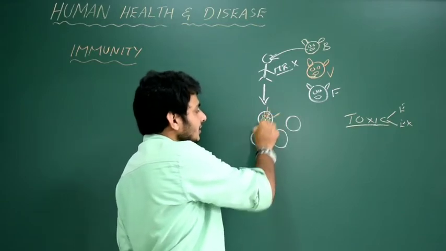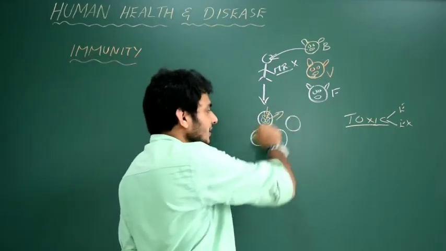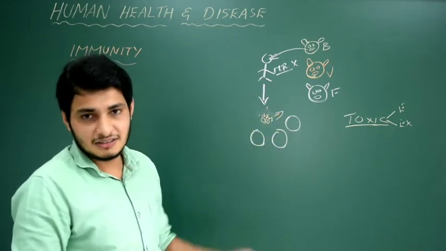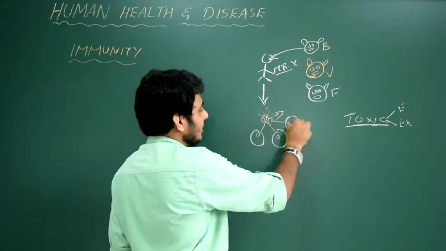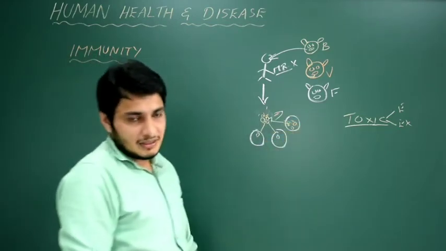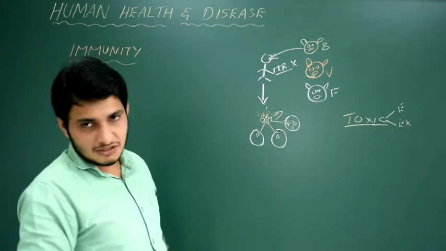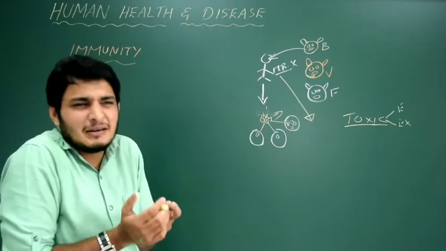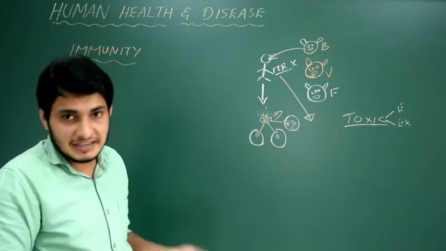So the number of bacteria increases. Earlier only one bacteria got entry into this cell, and the number is now increasing because of the multiplication. And now what's going to happen? There is no space for millions of bacteria within this cell, and the cell bursts to release the bacteria, and now each bacteria starts invading another or different cells. That's it, and the mechanism continues, and as a result millions of cells start to die. So when the cells start to die, what's going to happen to Mr. X? He will suffer from symptoms, like being uneasy or tired, maybe headache, fever, there are so many symptoms, diarrhea, all this stuff.